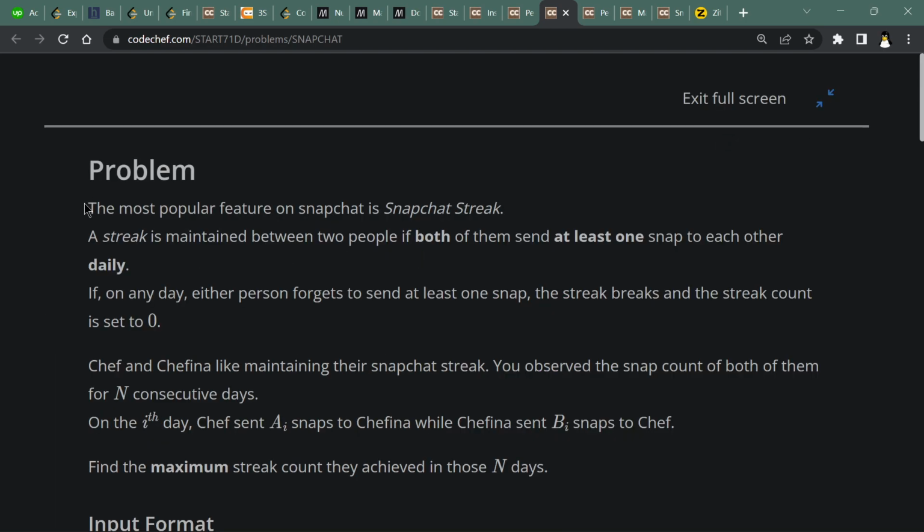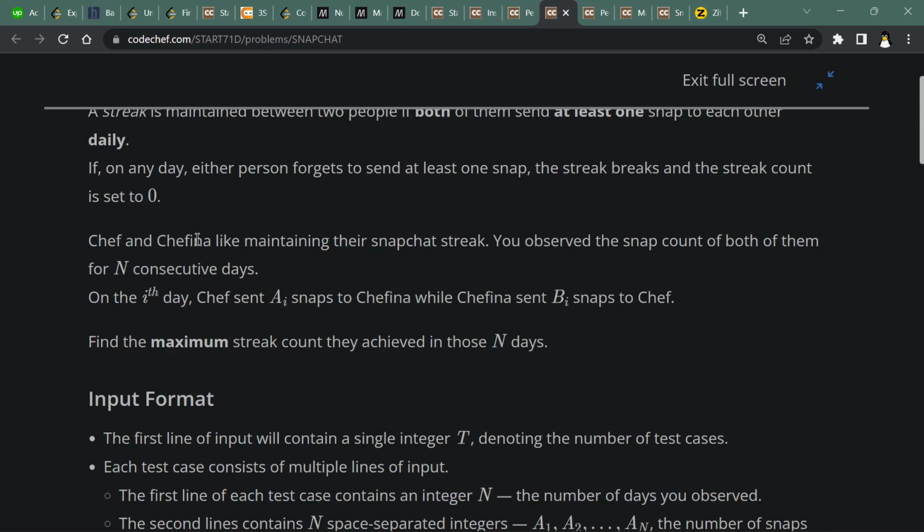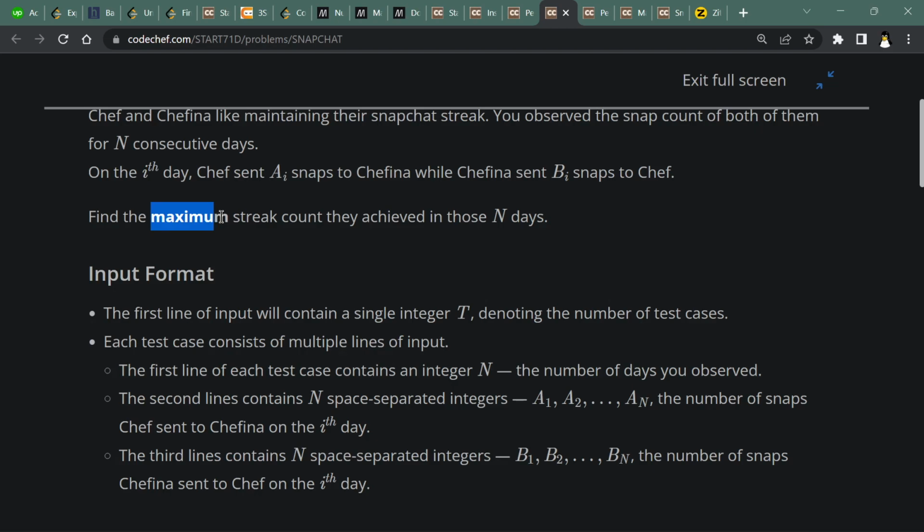The problem statement is saying that the most popular feature on Snapchat is the snap streak, and a streak is maintained between two people if both of them send at least one snap to each other daily. If on any day either person forgets to send at least one snap, the streak breaks and the streak count is set to 0. Safe and Safina like maintaining their Snapchat streak. You observe the snap count of both of them for n consecutive days. On the ith day, Safe sent Ai snaps to Safina while Safina sent Bi snaps to Safe. You have to determine the maximum streak count they achieved in those n days.